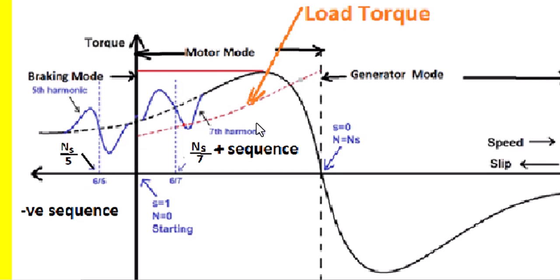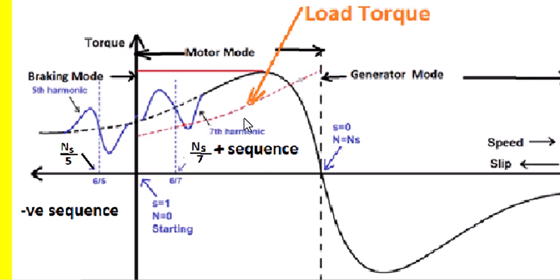And there are harmonics present in the magnetic field, that is fundamental, fifth harmonic, seventh harmonic, like that. There are several harmonics present, and higher order harmonics above the seventh are neglected, and the magnitude of the harmonics is also less compared to the fundamental magnitude.